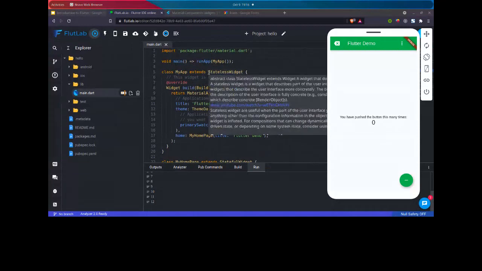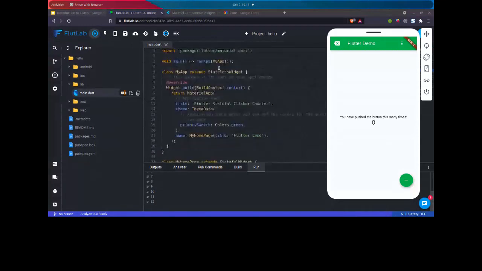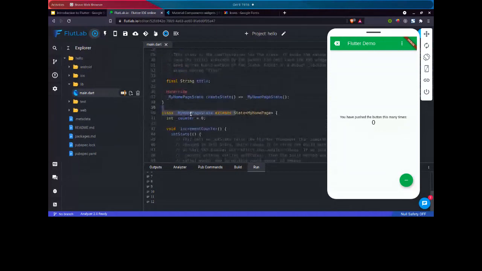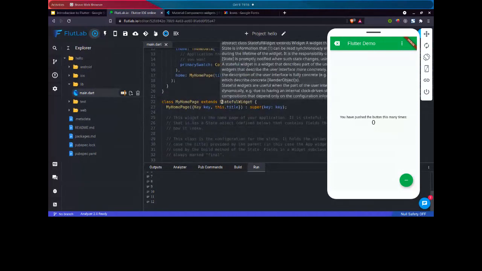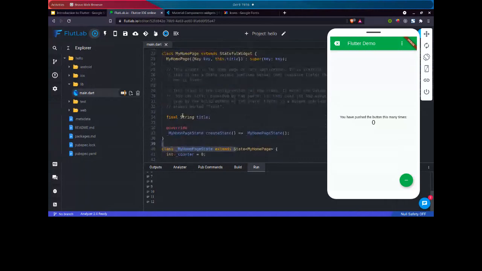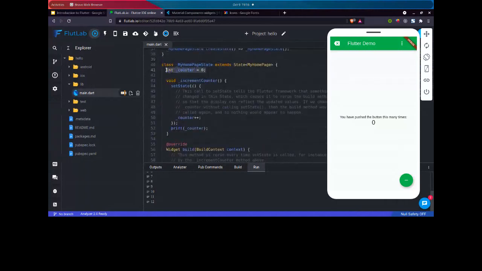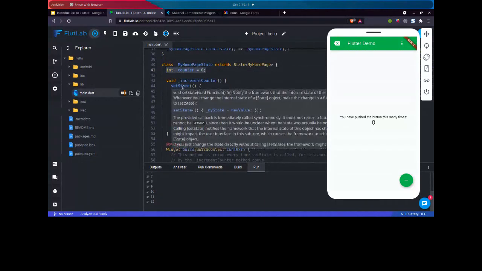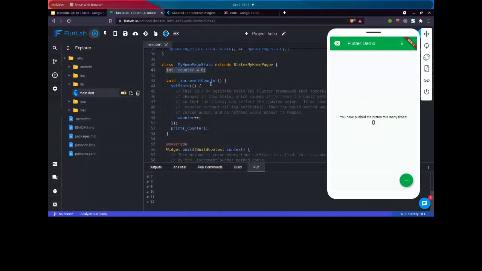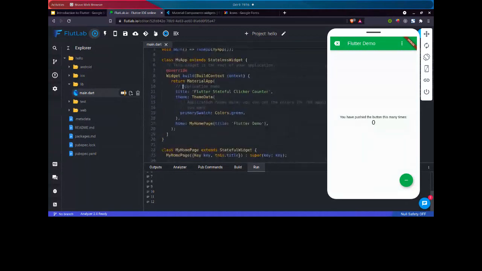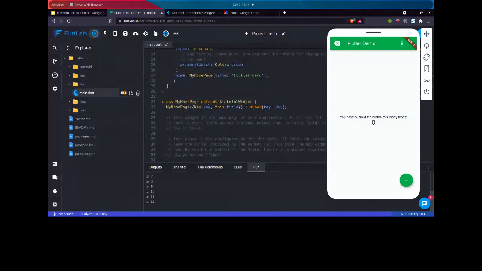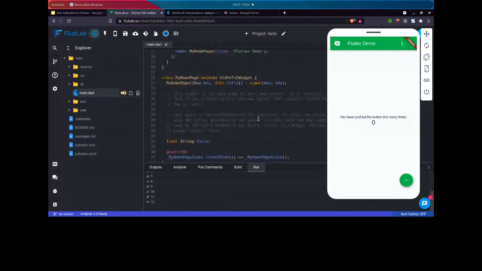So we have two types of widgets: stateless widget and stateful widget. The stateless widget doesn't have the setState function, but the stateful widget does. This means the stateful widget maintains the state of all the variables present inside this class. We have a variable counter, so we are maintaining the state of this counter, and whenever the counter value changes, with the setState function we can re-render the screen. But in the stateless widget we can't do that. We don't track any variable, and the screen doesn't change according to it. So the stateful widget helps us to have a state for our application.